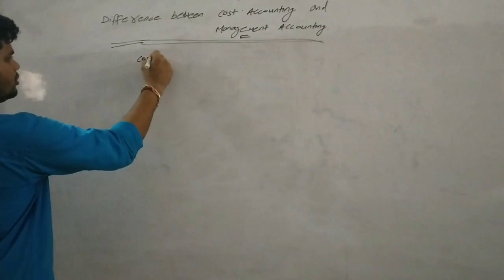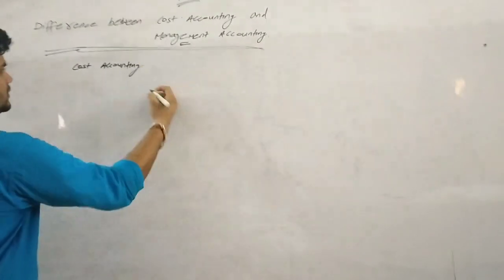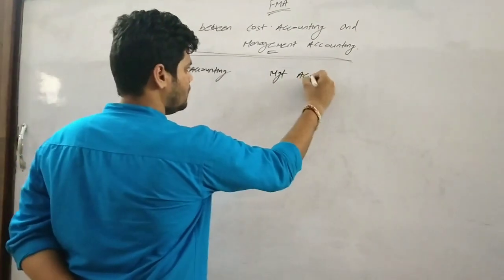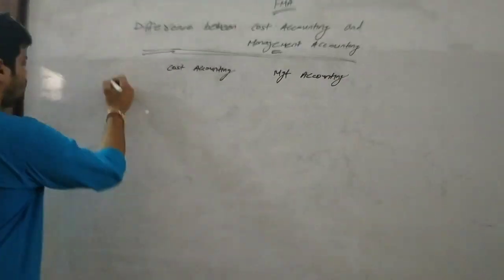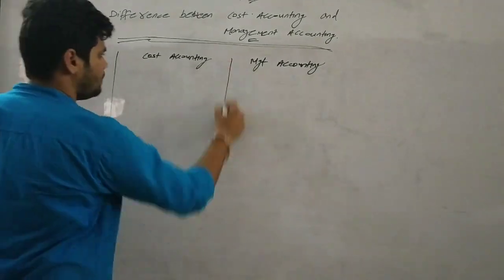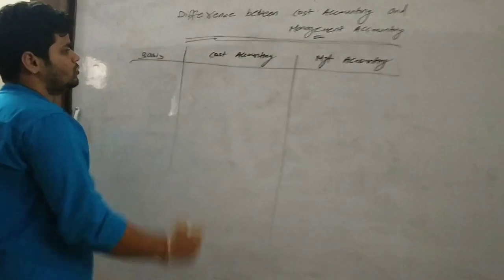First one is cost accounting, second one is management accounting.